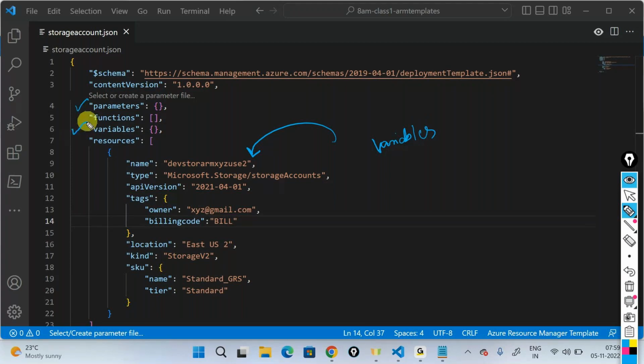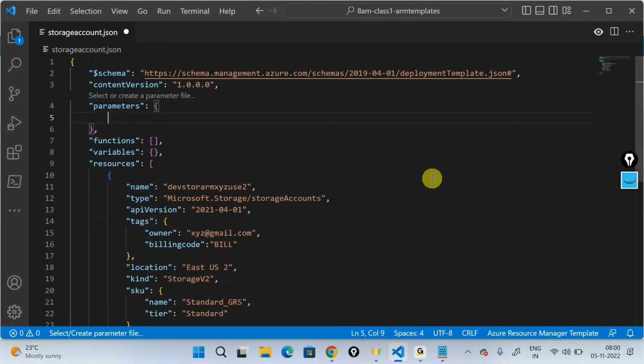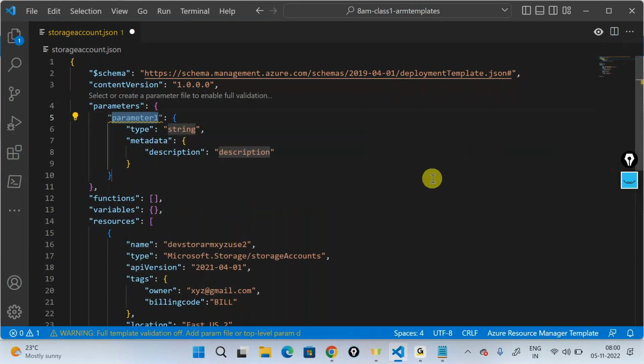So the ARM template allows you to declare something called a parameter. For example, how do I declare a parameter? I'll come into the list here, press enter, and I'm not typing anything, I'll just press Ctrl plus space. It asks whether I want a new parameter. I'll say yes. Then it says please declare the parameter in this order. Give me the name of the parameter that you want to declare. I'll say storage account name.